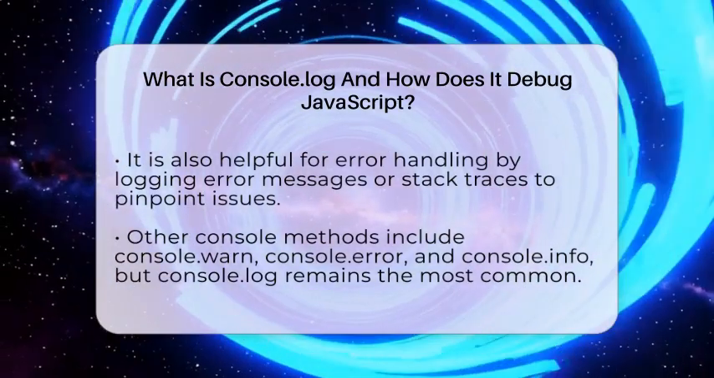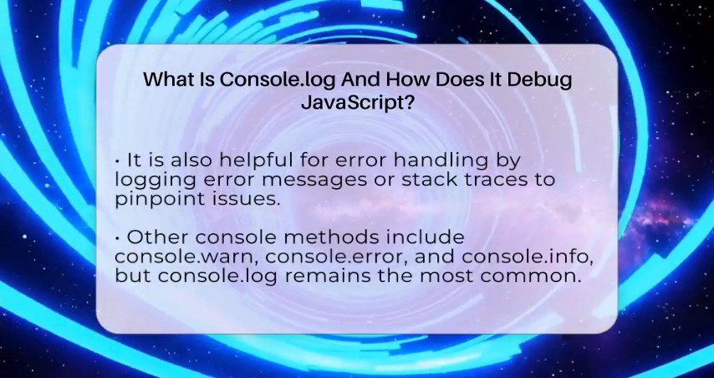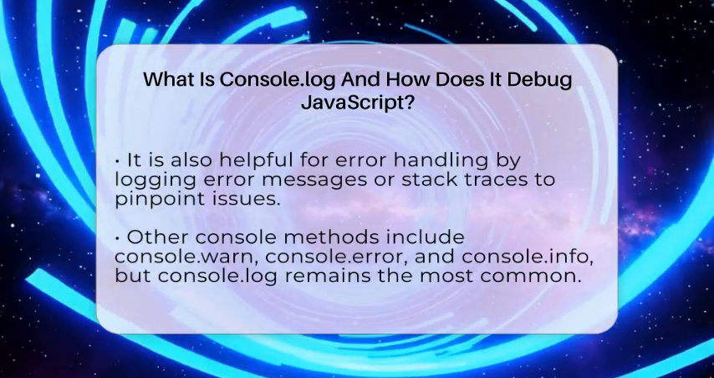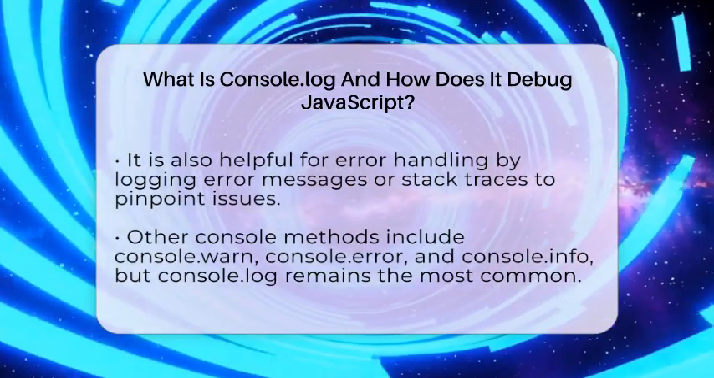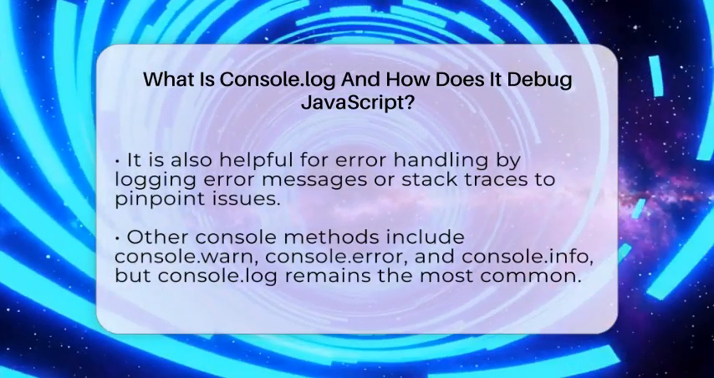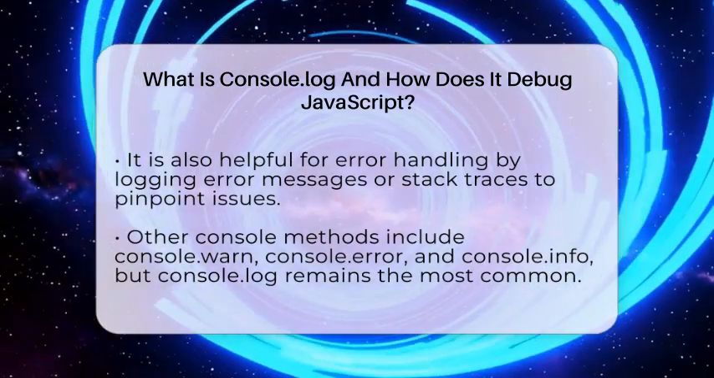In error handling, Console.log is especially useful. When an error occurs, logging the error message or stack trace helps you understand what went wrong. It can show you the exact line where the error happened or the sequence of events leading up to it.